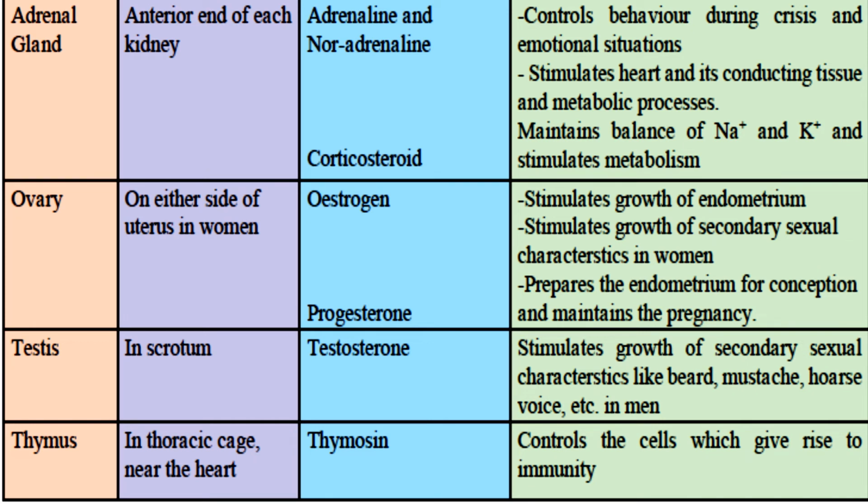Next we have the adrenal gland. At the anterior end of each kidney you have these adrenal glands present. They release hormones called adrenaline, noradrenaline and corticosteroid. Now adrenaline controls behavior during crisis and emotional situations.